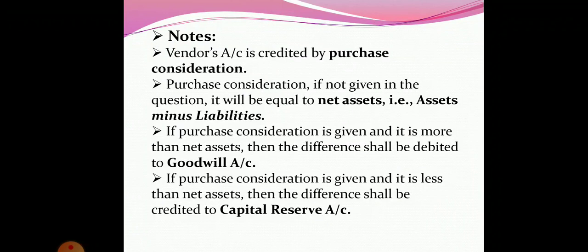Here you have to remember one thing, either goodwill account will be debited or capital reserve account will be credited. It depends upon the value of purchase consideration. If the purchase consideration is more than the net assets, then the goodwill account will be debited, and if purchase consideration is less than net assets, then capital reserve account will be credited.